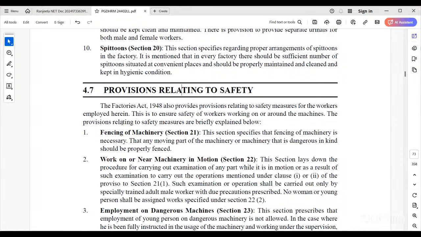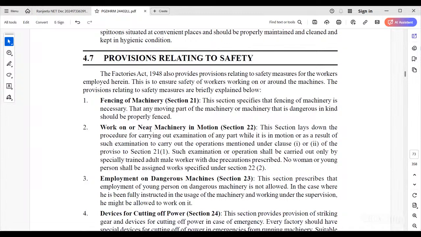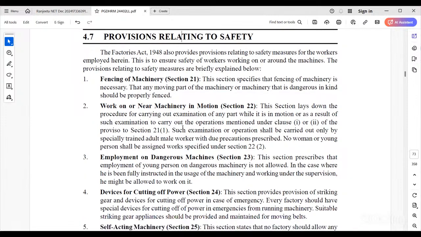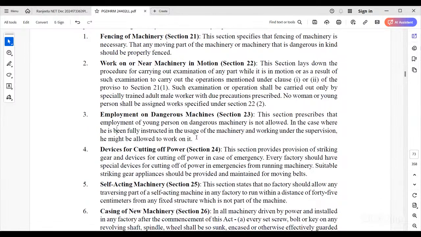So that is the reason fencing has to be maintained properly as per Section 21, and work on or near machinery in motion. If any machine is working, the person needs to take some precautions to run the machinery. Employment on dangerous machines. As per Section 23, the employment of young persons on dangerous machinery is not allowed. In this case, where he has been fully instructed in the usage of the machinery and is working under supervision, he might be allowed to work on it.